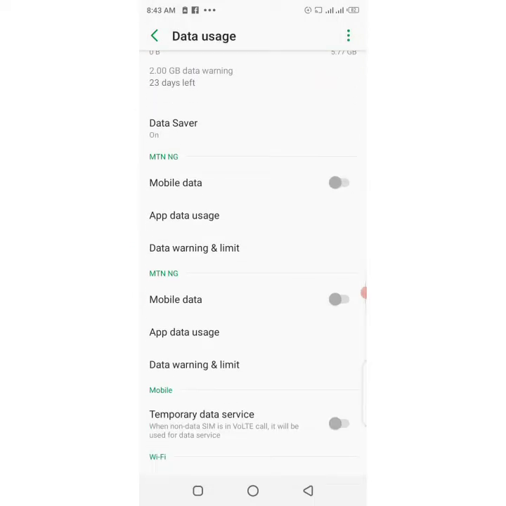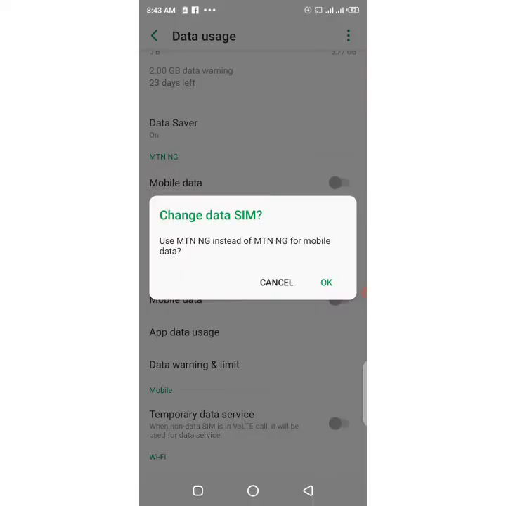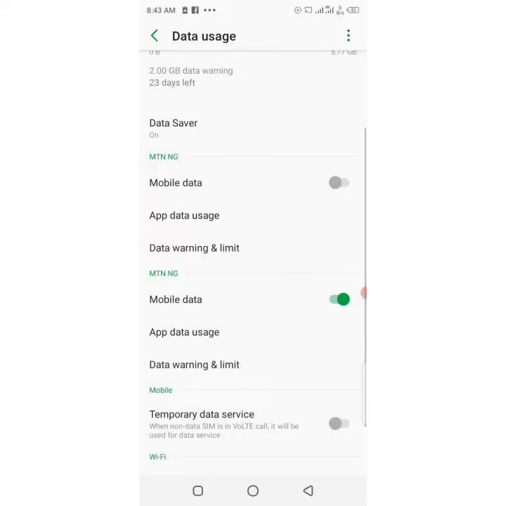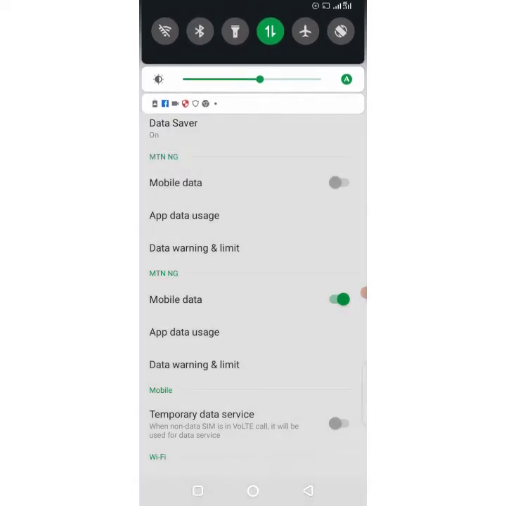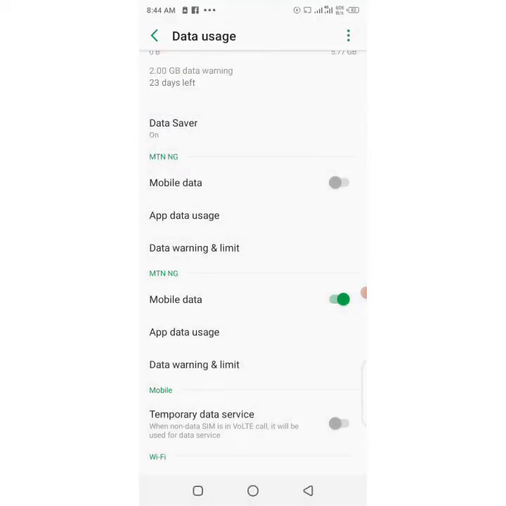Now from this page, you can also put your mobile data on, not only from the top bar. You can turn it on from here. It is on. My mobile data is on. You can turn it off.